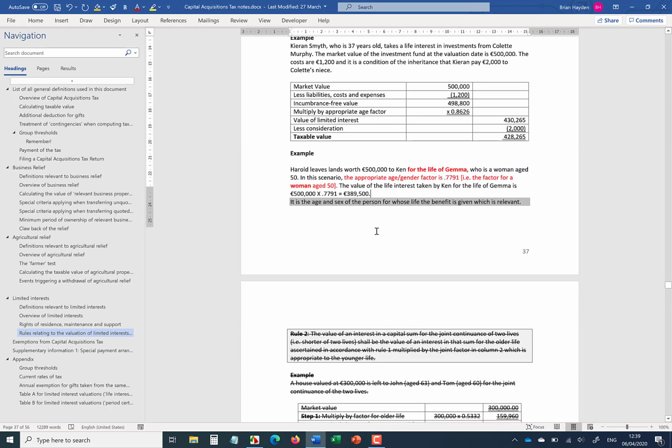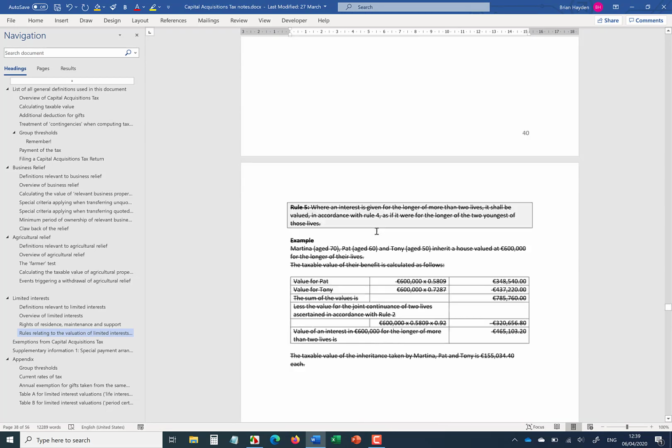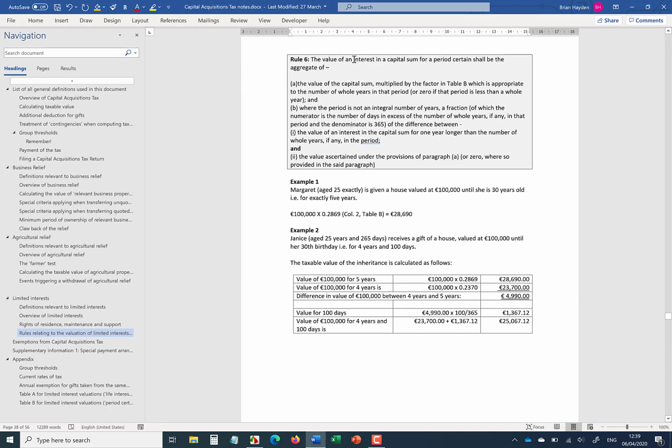The other rule, I ignore rules 2, 3, 4, 5. This is the interest in a capital sum for a period certain. So I just want to highlight that. It's straightforward if the period certain is an exact number of years, say exactly 5 years or exactly 6 years.